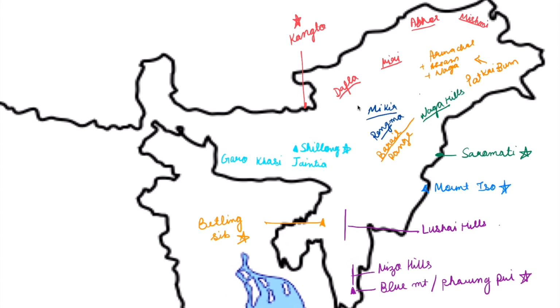All of these mountain ranges and mountain peaks, you might find it difficult to locate in one single atlas. So you might have to refer to a couple of atlases. The thing you can do is that you can actually first search all of these mountain ranges and mountain peaks in different atlases, but while revising, it will be difficult for you to go back and forth into different atlases. So you can directly revise from this video and you will find all the important mountain peaks and mountain ranges of Northeast India.